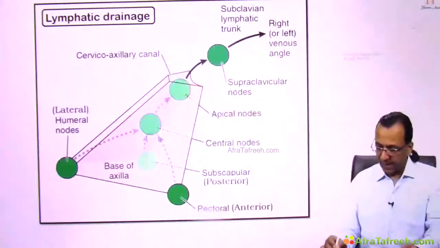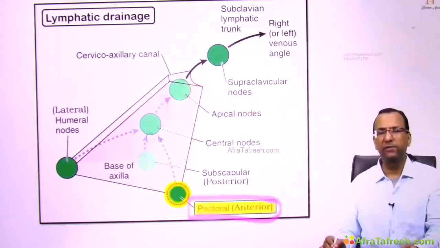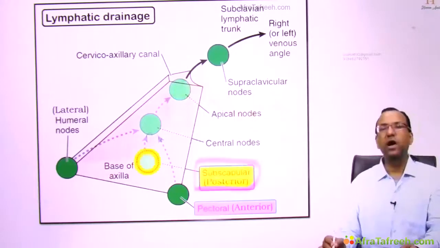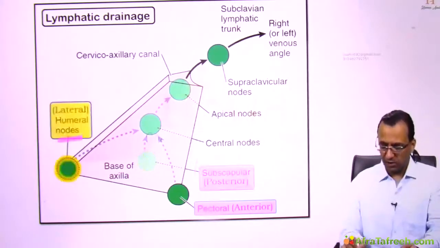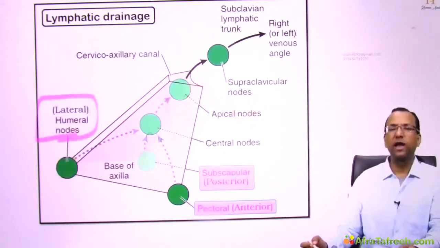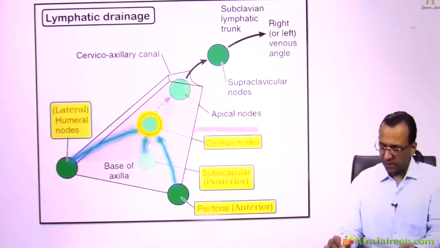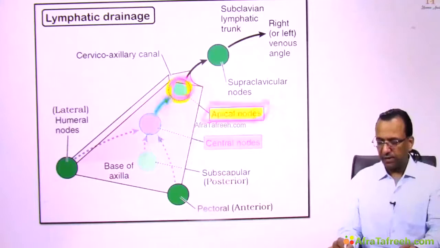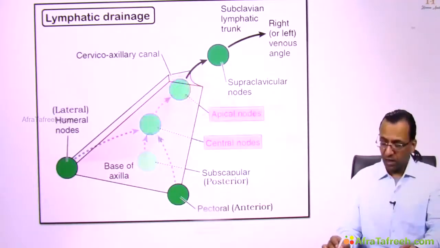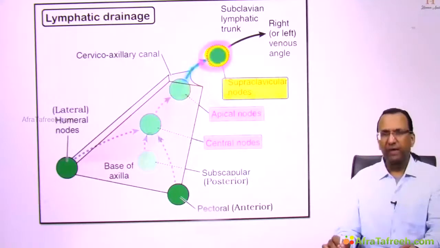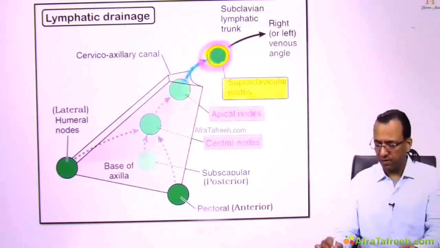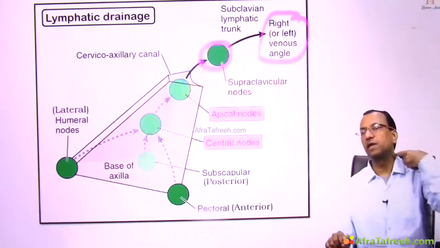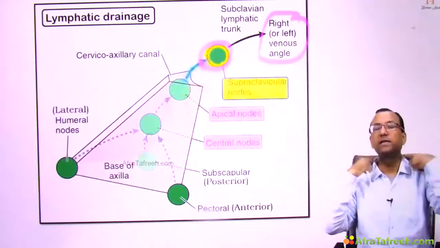Yes, you see the anterior axillary lymph node or pectoral lymph node, and the posterior axillary lymph node or subscapular lymph node, and the lateral axillary lymph node or humeral lymph node, and all three drain into the central axillary lymph node, which will drain into the apical axillary lymph node, which will then drain into the infraclavicular, supraclavicular lymph nodes, then drain into the right venous angle if it is on the right side, and the thoracic duct if it is on the left side, into the neck veins later.